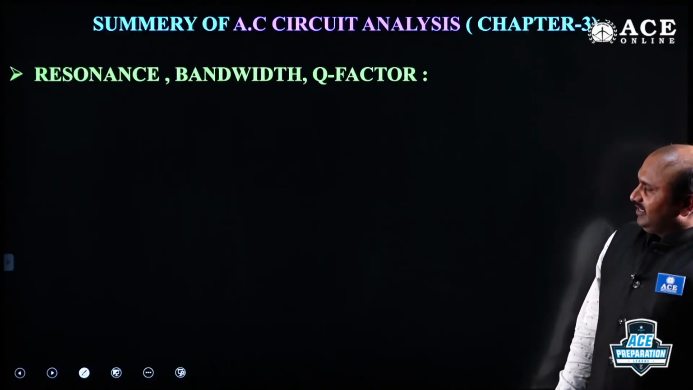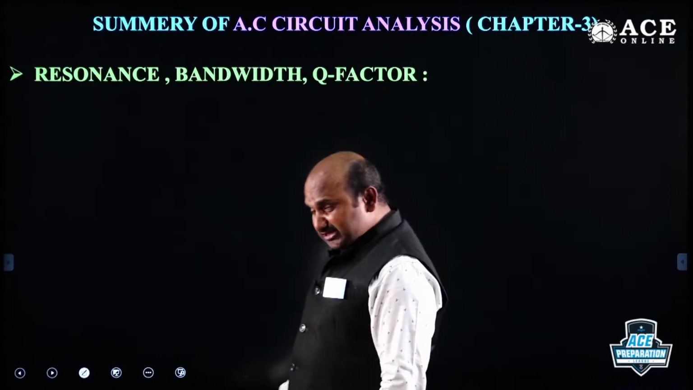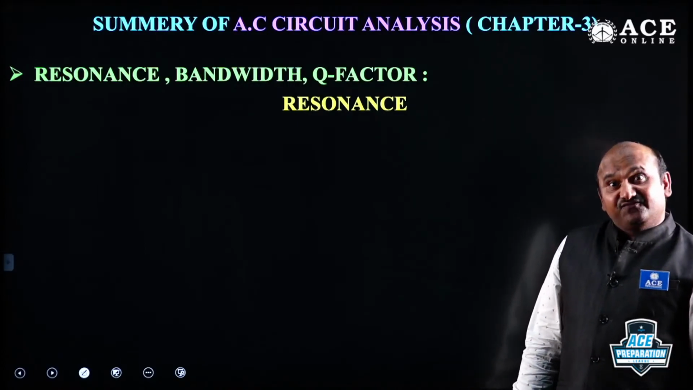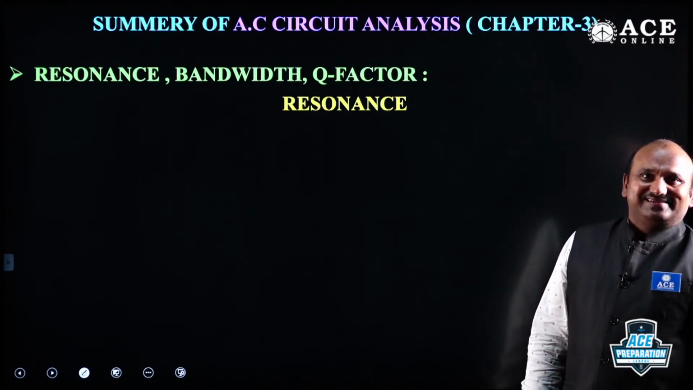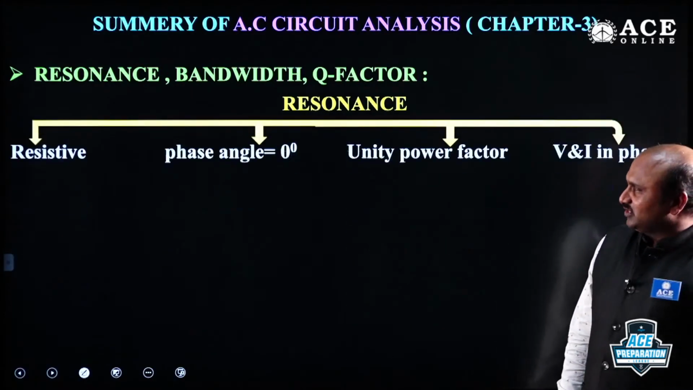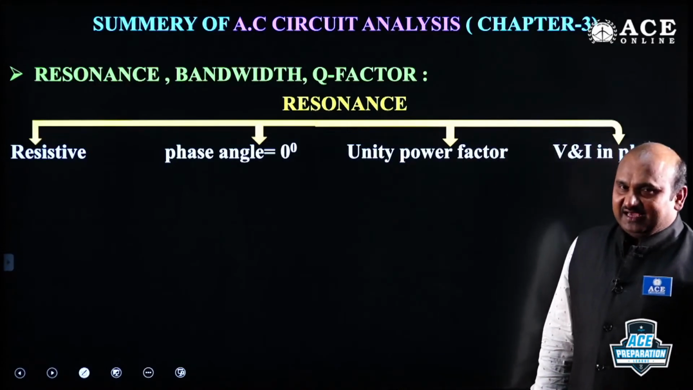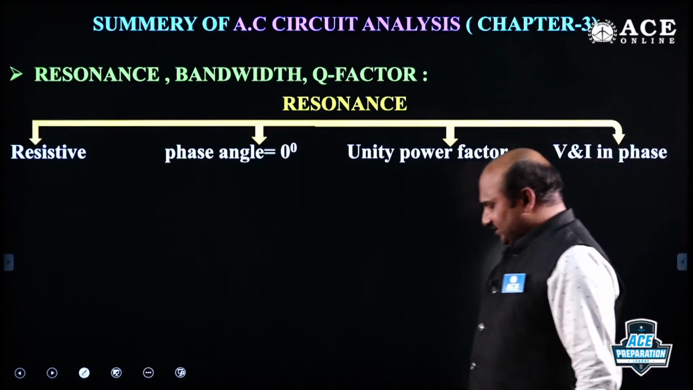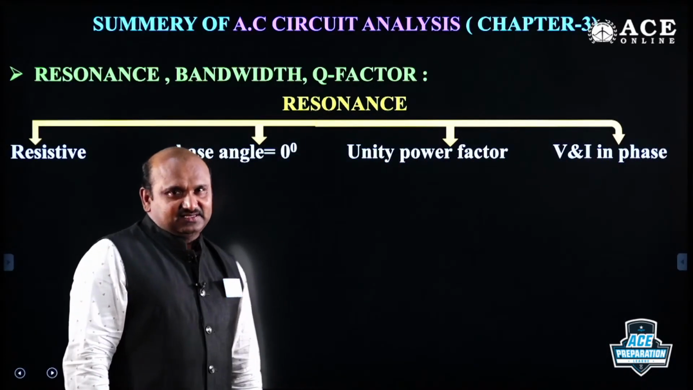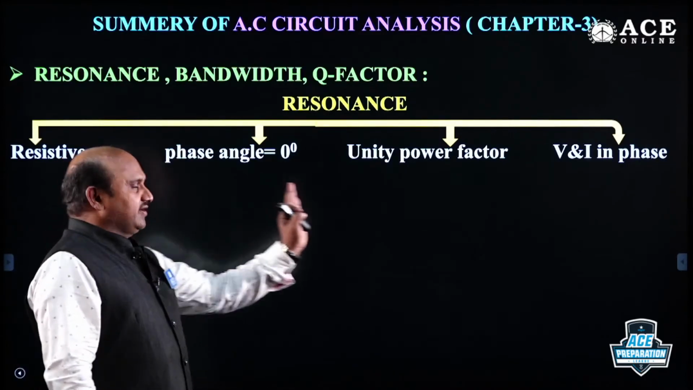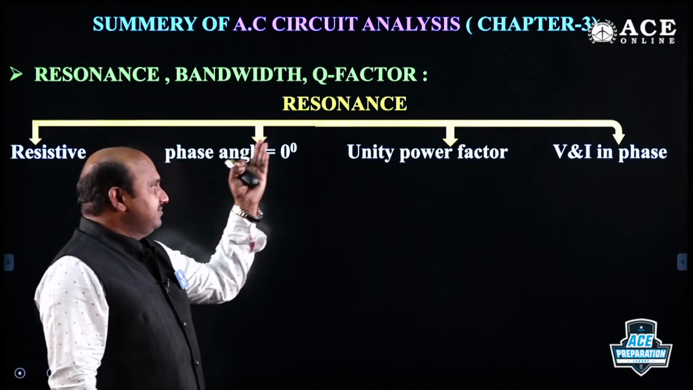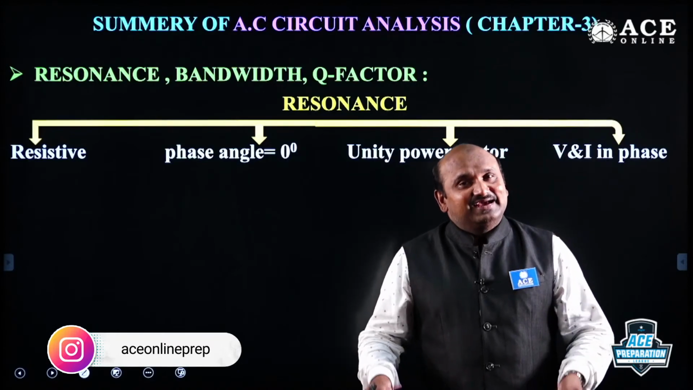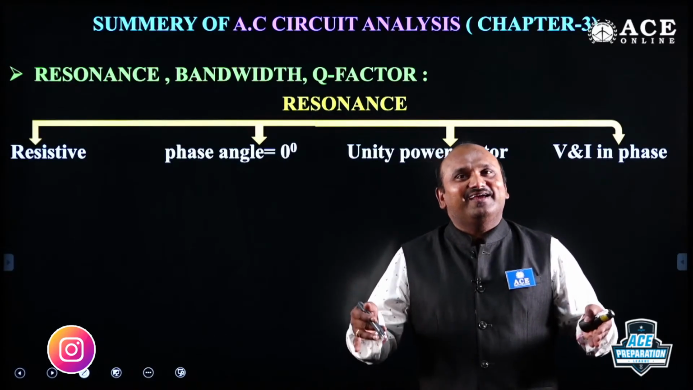Now the next one, a very important concept under the summary of AC circuit analysis: resonance. Resonance can be defined in 4 ways. First, the network should be purely resistive, the phase angle is 0, the power factor is unity, and voltage and current are in phase. According to the given question, any one you can consider. Sometimes the phase angle is provided, sometimes unity power factor, sometimes that the applied voltage and resultant current are both in phase.